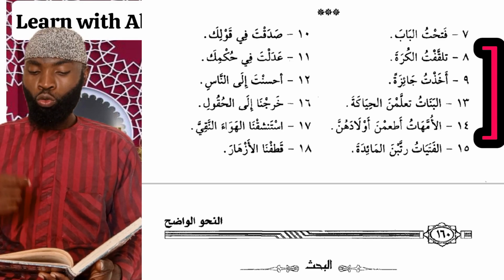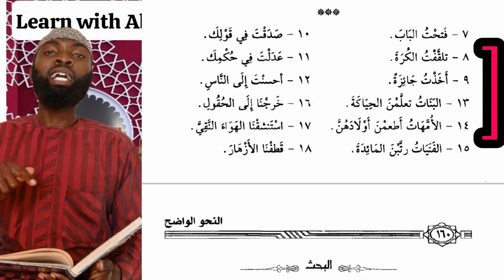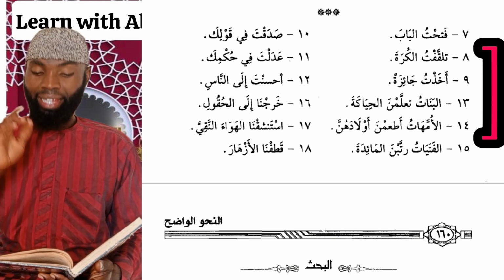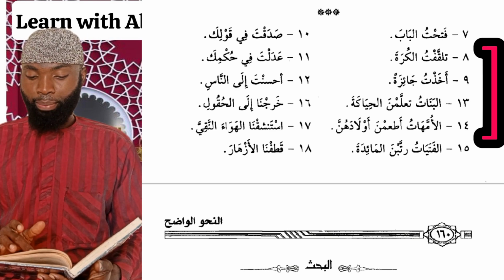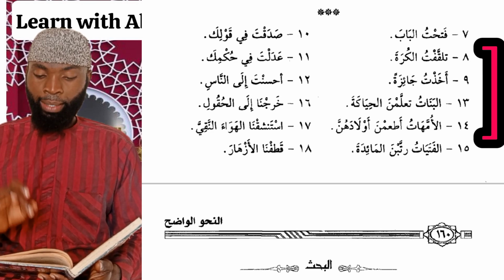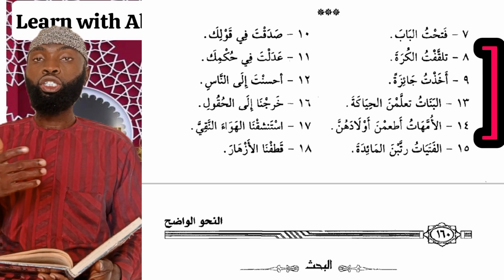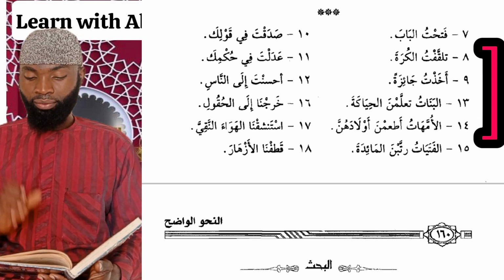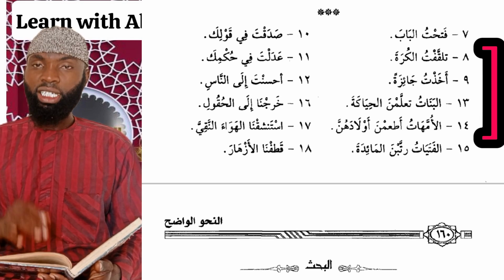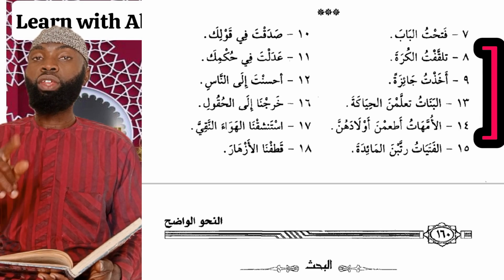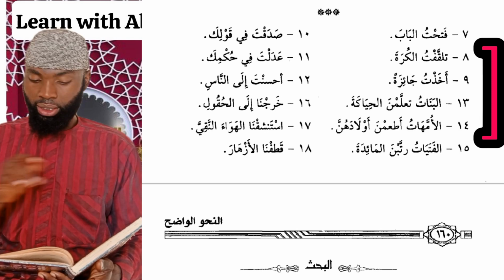Number 14, we have al-ummahatu at'amna awladahunna, the women fed their children. Number 15, we have al-fatayatu rattabna al-ma'ida, the young girls arranged the dining table. Number 16, we have kharajna ila al-hukuli, we went out to the fields.